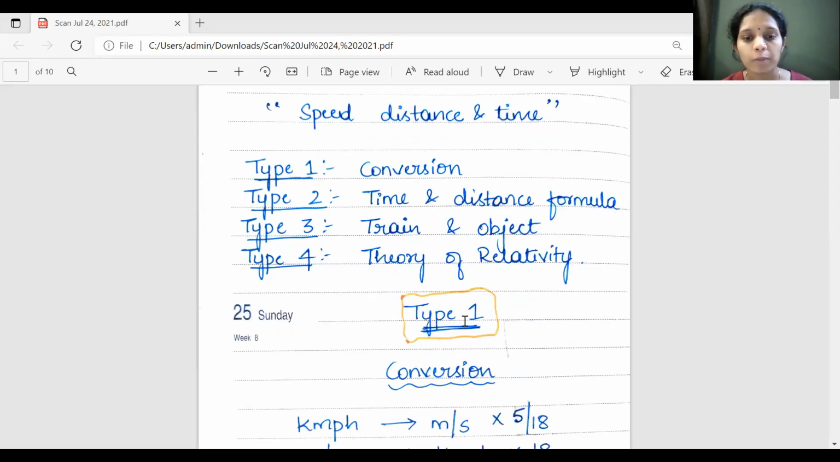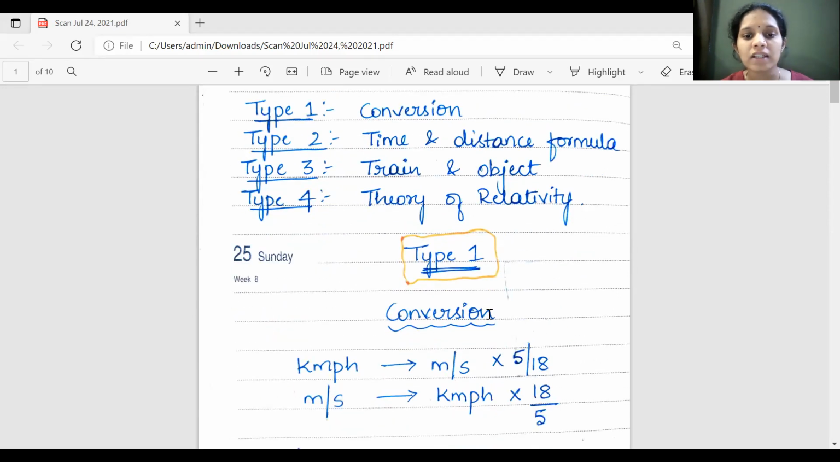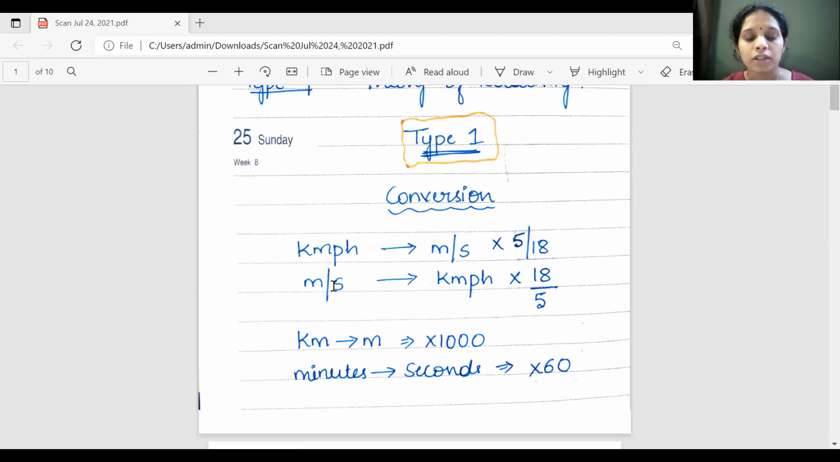Problems on train is based on speed, distance and time. First, I'll talk about type 1 problem, conversion. If they give in terms of kilometer per hour and you want to convert that into meter per second, multiply by 5 by 18. If they give you in meter per second and you want that in terms of kilometer per hour, multiply by 18 by 5. So kilometer per hour to meter per second, 5 by 18. Meter per second to kilometer per hour, 18 by 5.